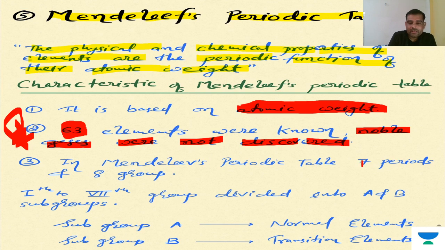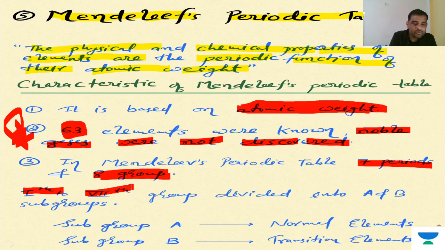Okay, in Mendeleev's periodic table there are 7 periods and 8 groups. So what is the modern periodic table? What we have today, its initial framework was developed by Mendeleev. Like how are the 8 groups divided? Simply, the groups are divided first to seventh group, and each group is divided into two parts. So overall, first to seventh, each divided by two, so overall the 7 twos are 14.